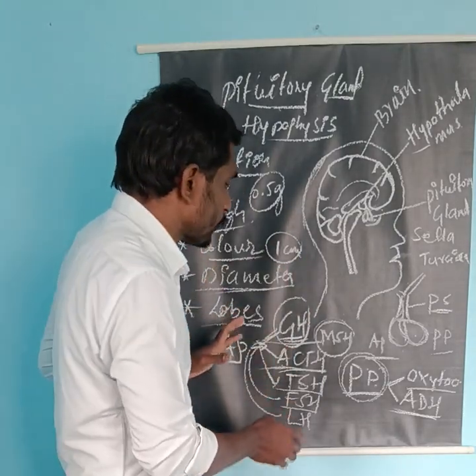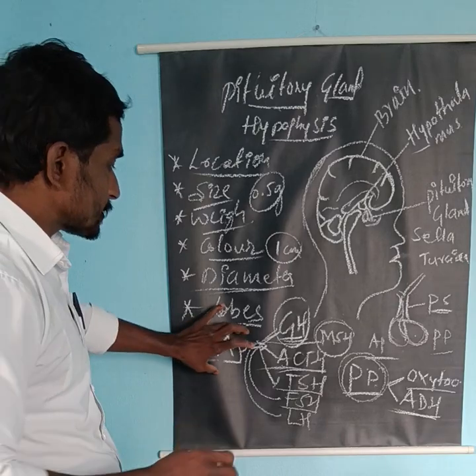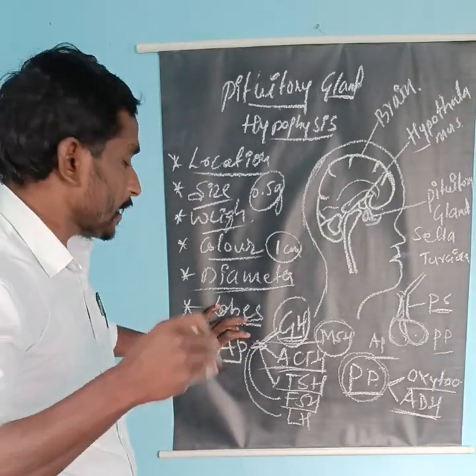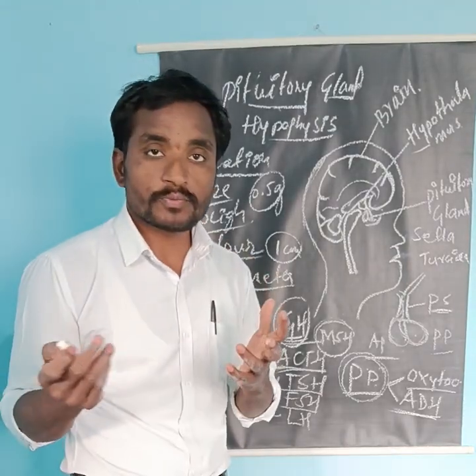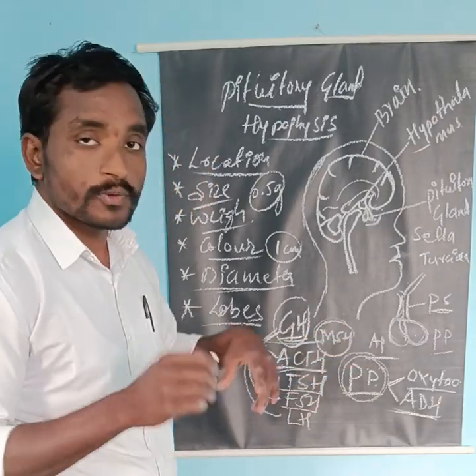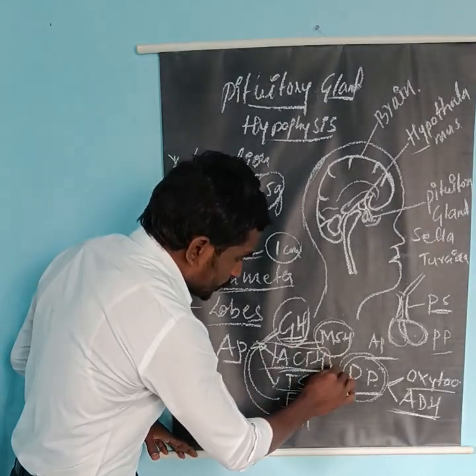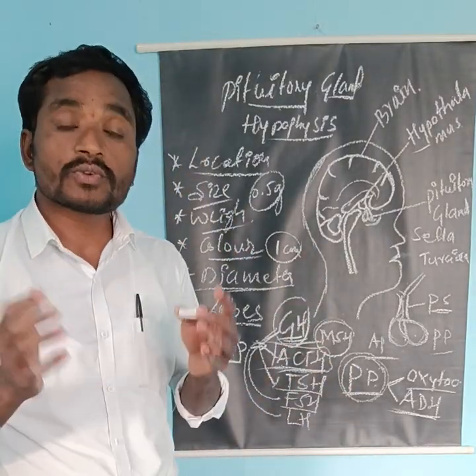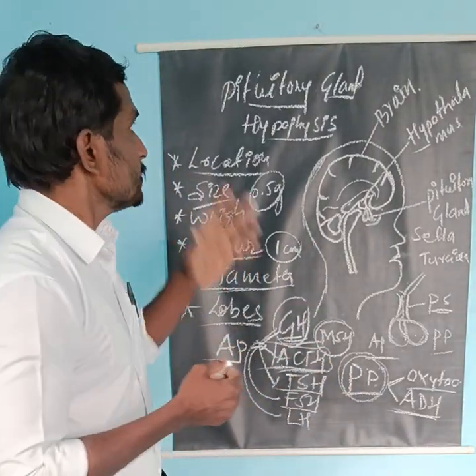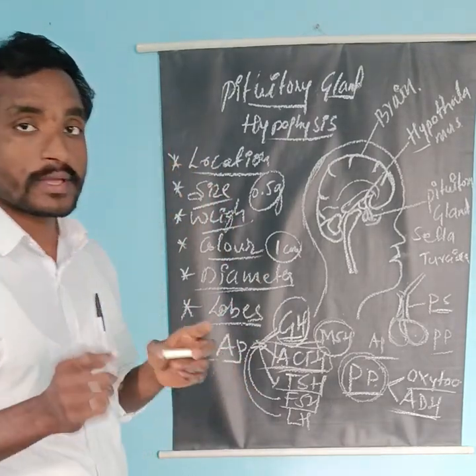So this is about the lobes of the pituitary gland, which have different hormones in particular. For example, excessive production of ACTH may cause Cushing syndrome. So this is about the pituitary gland. Thank you.